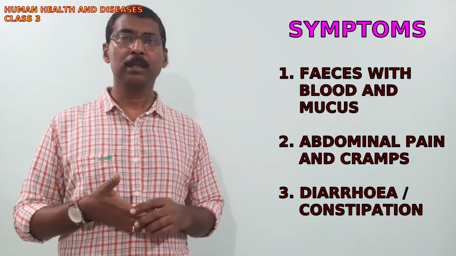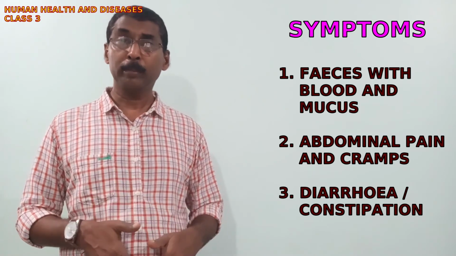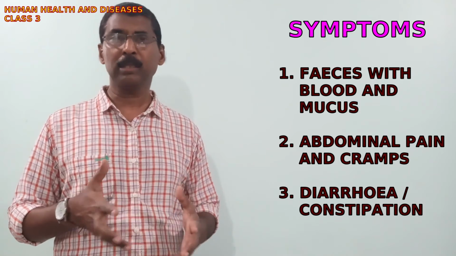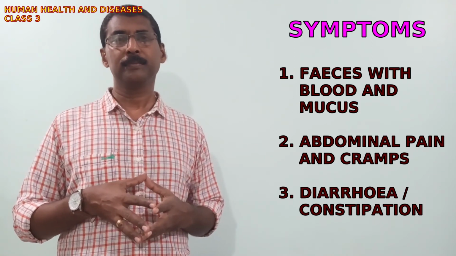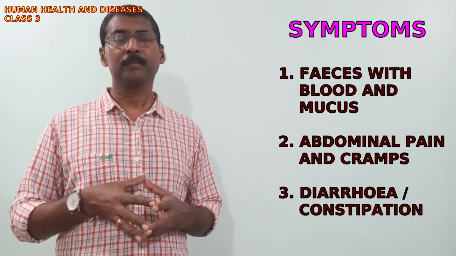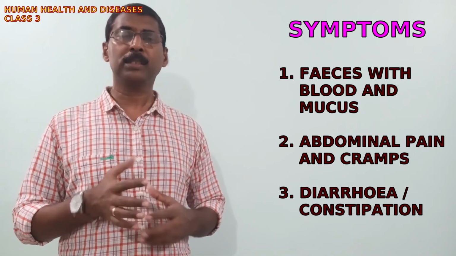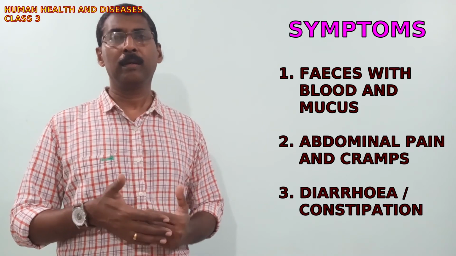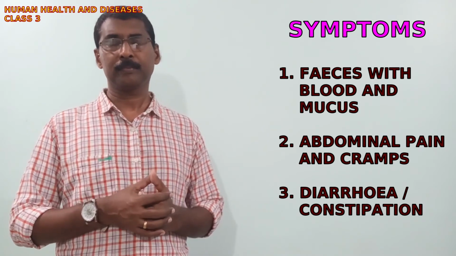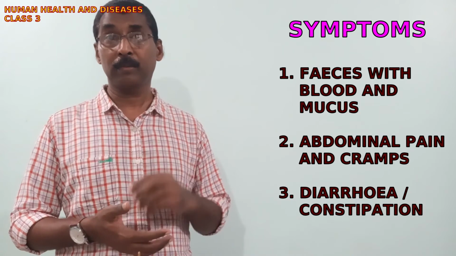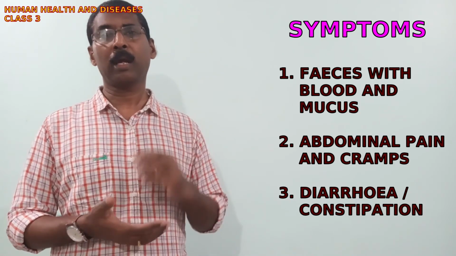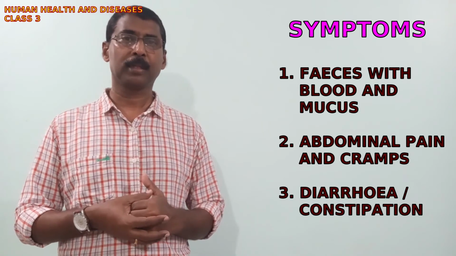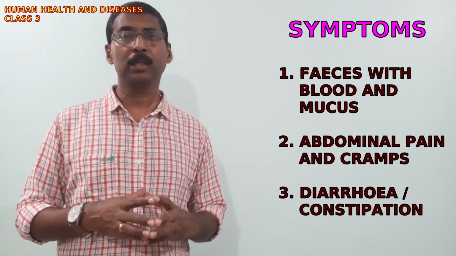Along with this, lower abdominal pain and abdominal discomfort may also appear. And muscle cramps can also occur. So these are the symptoms of amoebiasis.